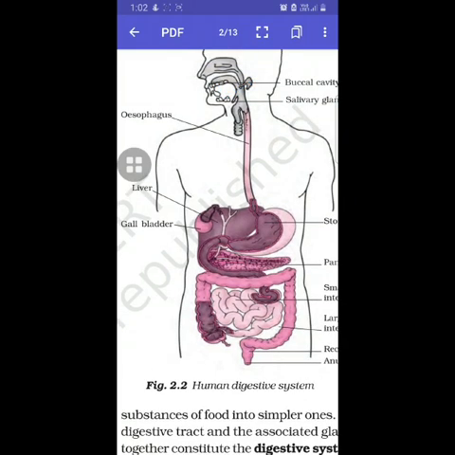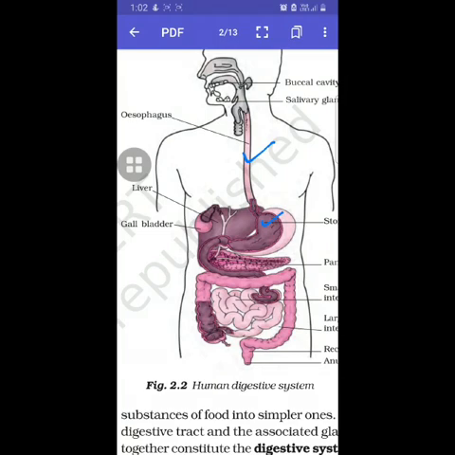Now the food enters into the esophagus from the mouth or the food pipe. No digestion happens in the esophagus. It is just a pipe which connects the buccal cavity to the stomach. Now the food comes into the stomach. Stomach is a sac-like structure.